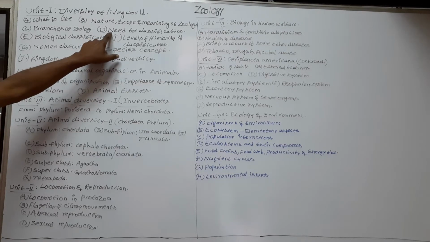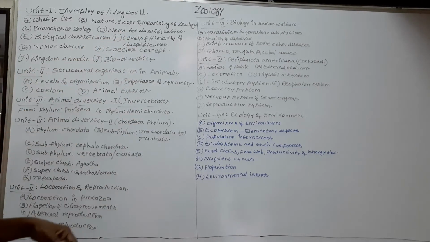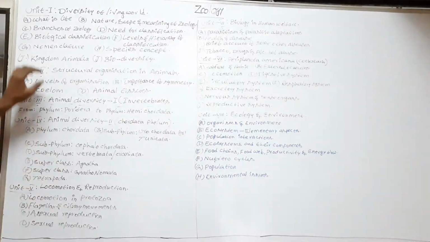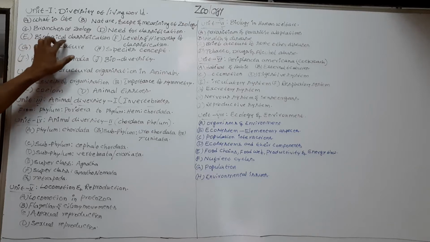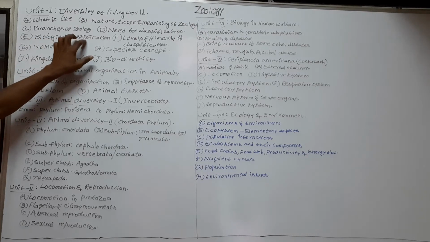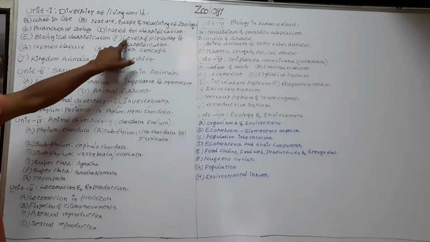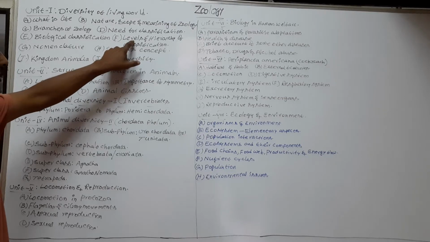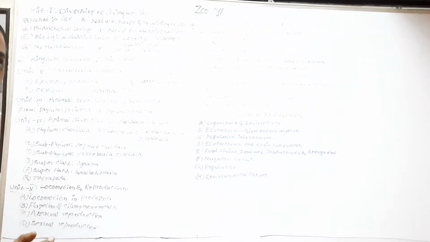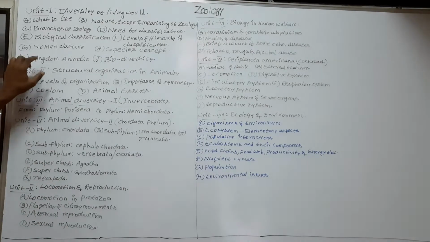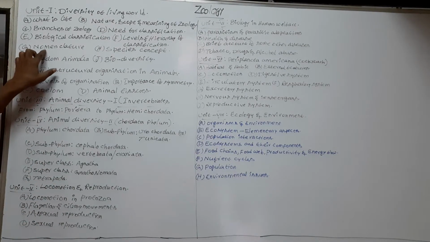Fourth topic is need for classification. Next topic is biological classification. Next topic is levels and hierarchy of classification. Next topic is nomenclature.